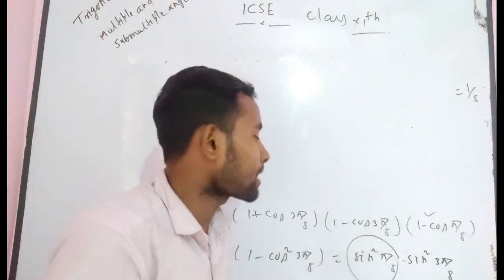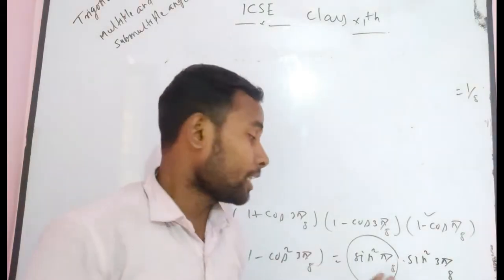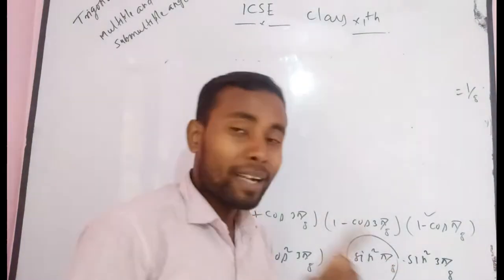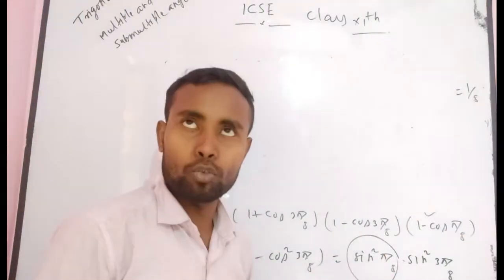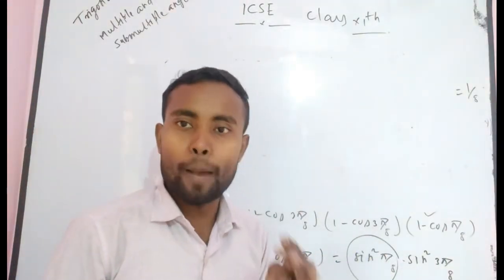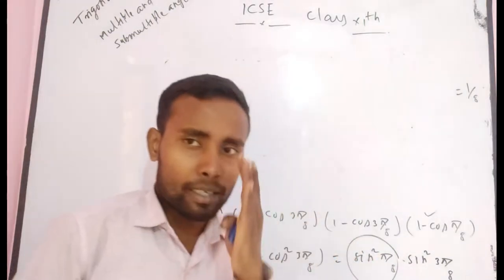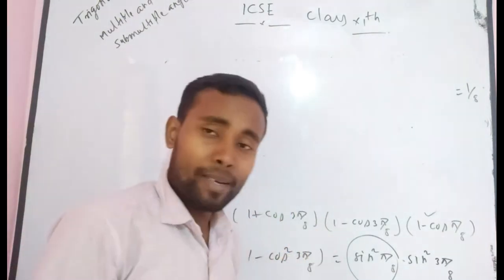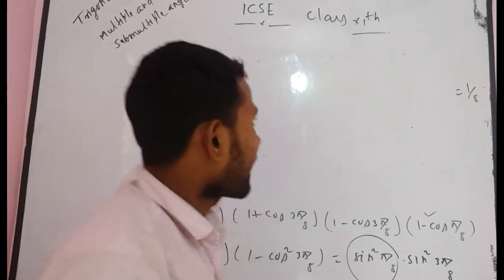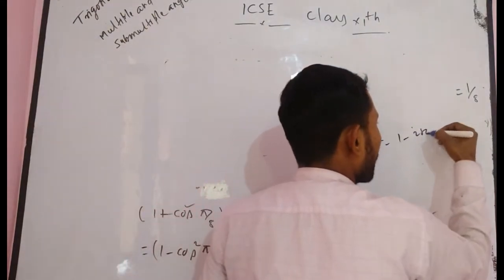Suppose if you convert 22 and a half to 45 degrees, then it becomes easier. If you multiply 22 and a half by 2, you get 45 degrees. So does there exist any formula by which you convert it to a 45 degree angle? As I have already told you, cos 2 theta is equal to 1 minus 2 sin square theta.